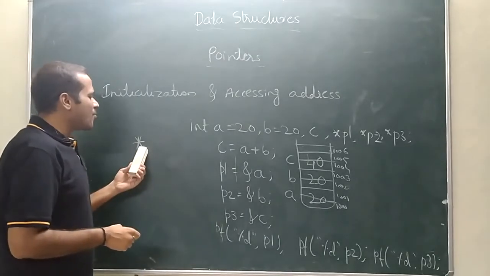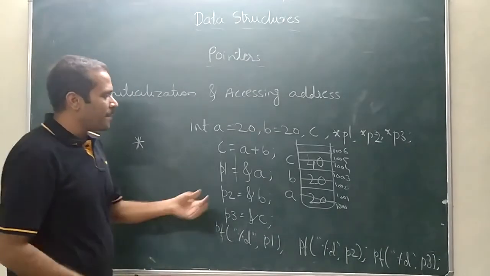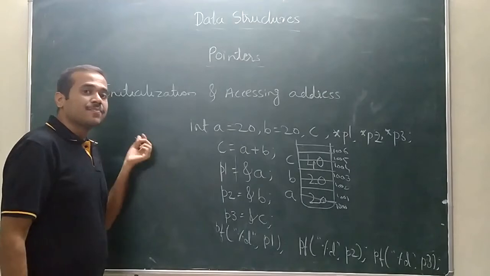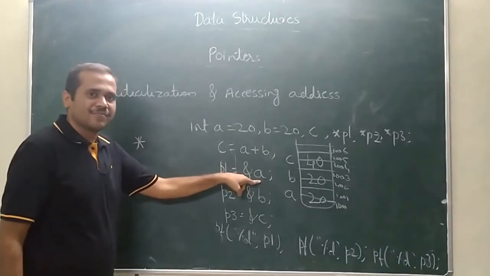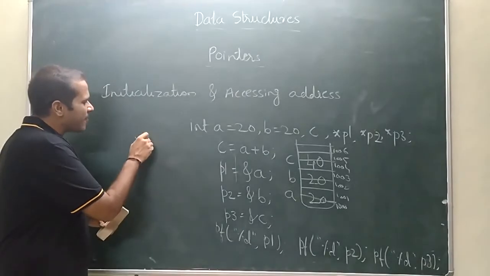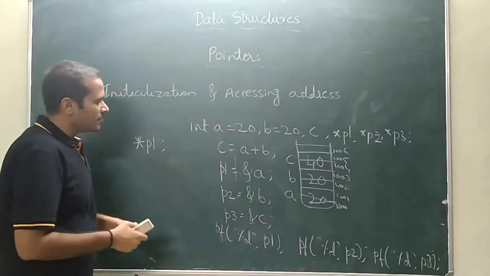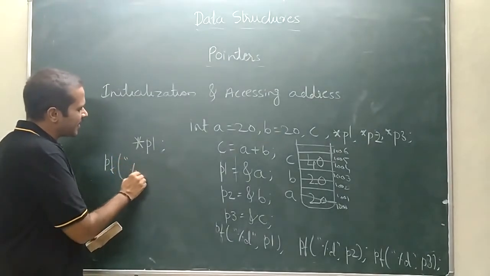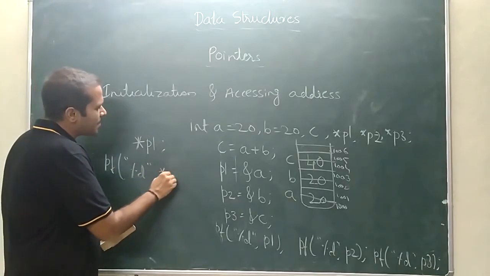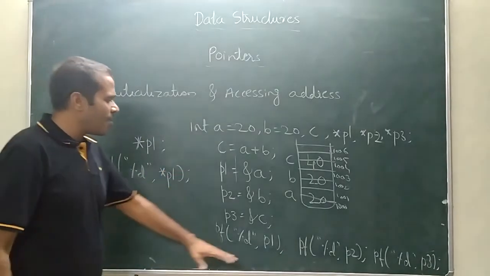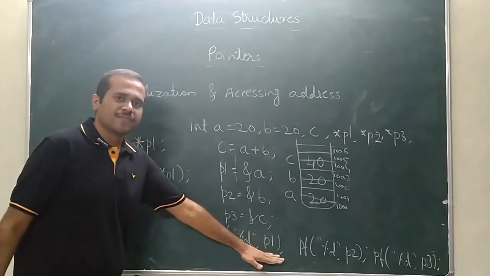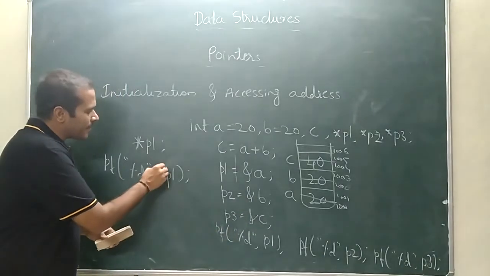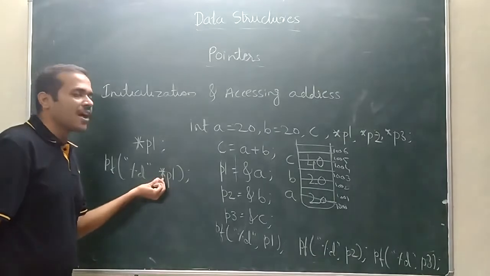So how can we access the values? Remember, ampersand means address. We will get the address. Star means we will get the value stored at the address. If I display it as star P1, let me print it as printf %d, comma, star P1. We have displayed the address here using the ampersand symbol, correct? So let me use the star operator.